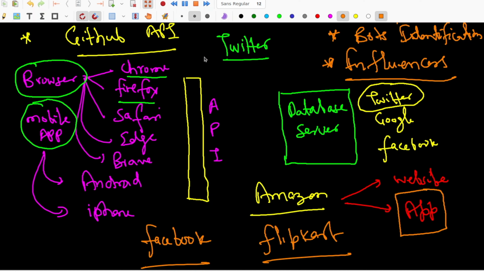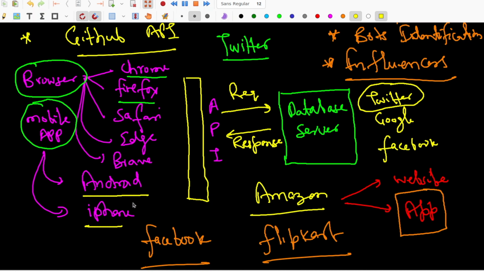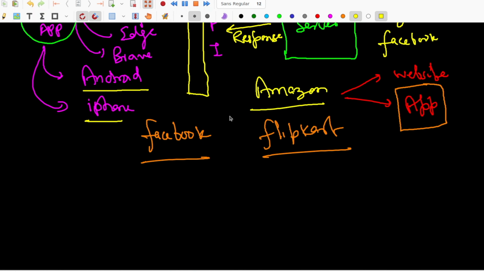What they are going to do is talk to the API first, and then this API is going to fetch the data. They will send a request to the server and they will get some response from there, right? And the response will not be a web page like you are seeing in Chrome or Firefox, or the data that you are seeing in the Android or iPhone app. It is just going to fetch data in some form, and the data could possibly be in the form of JSON, or it could be CSV, or any other data format, right?